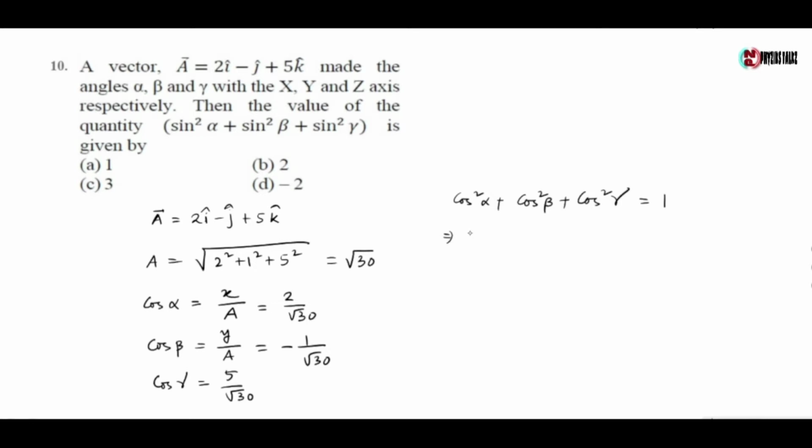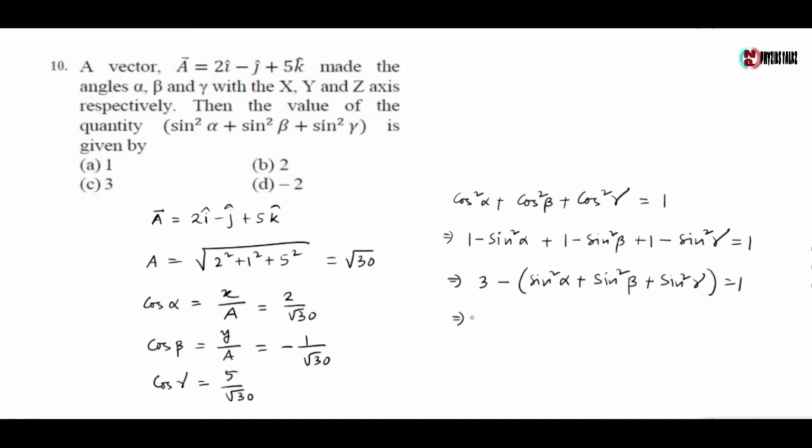Now cos square alpha is equal to 1 minus sin square alpha, cos square beta equals 1 minus sin square beta, and cos square gamma is equal to 1 minus sin square gamma, which gives 3 minus sin square alpha plus sin square beta plus sin square gamma is equal to 1, which gives sin square alpha plus sin square beta plus sin square gamma is equal to 2. So the correct option is option B.